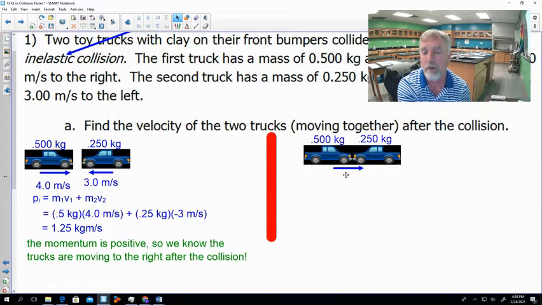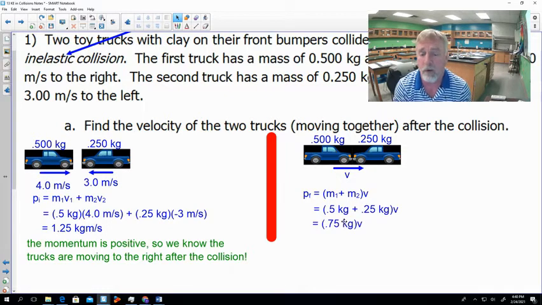And we're going to draw that velocity to the right because we saw when we solved for our initial momentum on the left, we had a positive net momentum. We have to have them moving to the right in the final state, so we also have a positive net momentum. So let's go ahead and calculate that net momentum. Because they're stuck together, we can simply add their masses together, that 0.5 and that 2.5, and then we're going to multiply by the velocity.